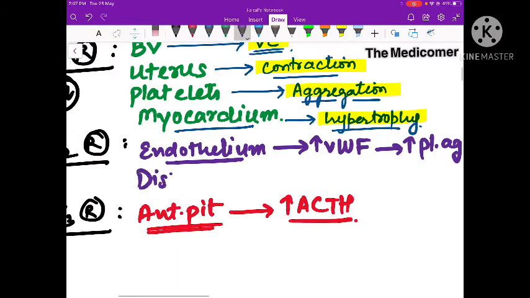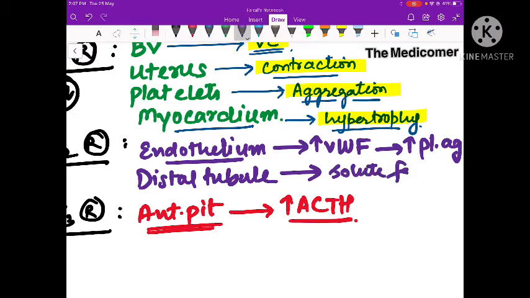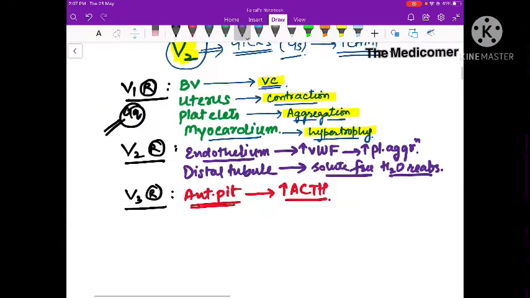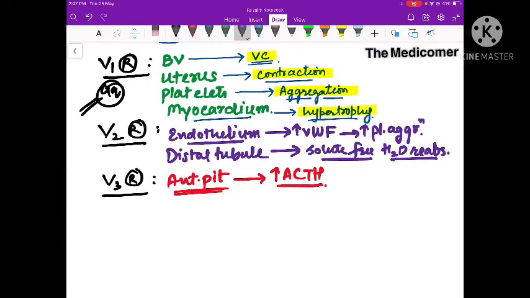It's also present on the distal tubule of kidney, and stimulation of these receptors causes solute free water reabsorption. That means it causes reabsorption of water and prevents diuresis. So these are the main actions of these receptors, and this V2 receptor is a stimulatory type of G protein coupled receptor.